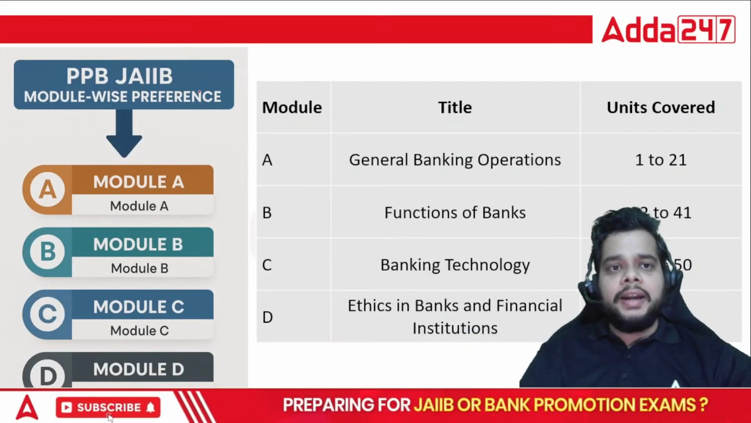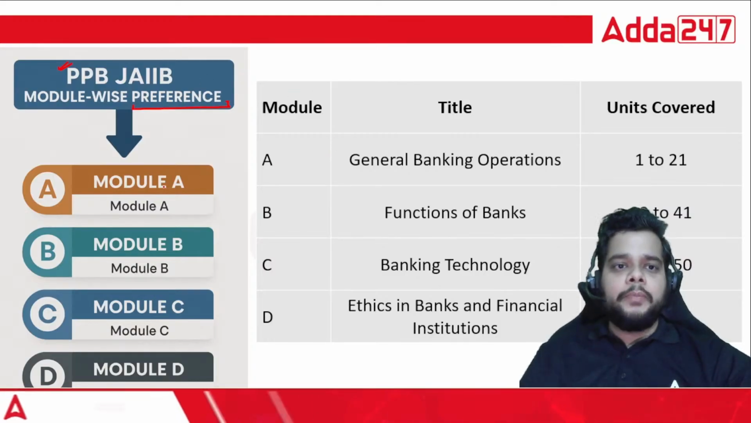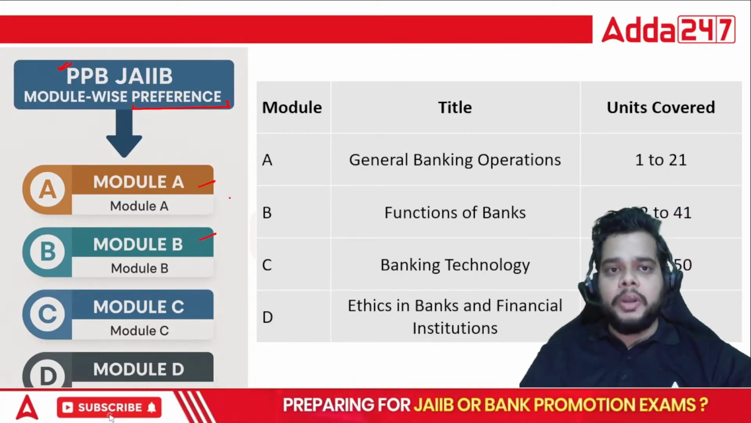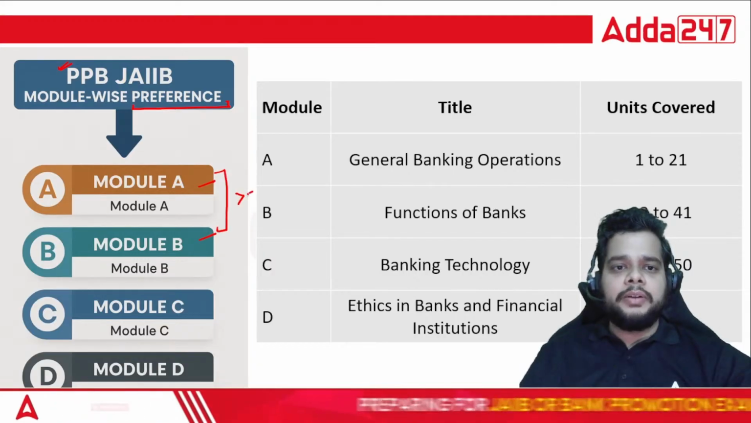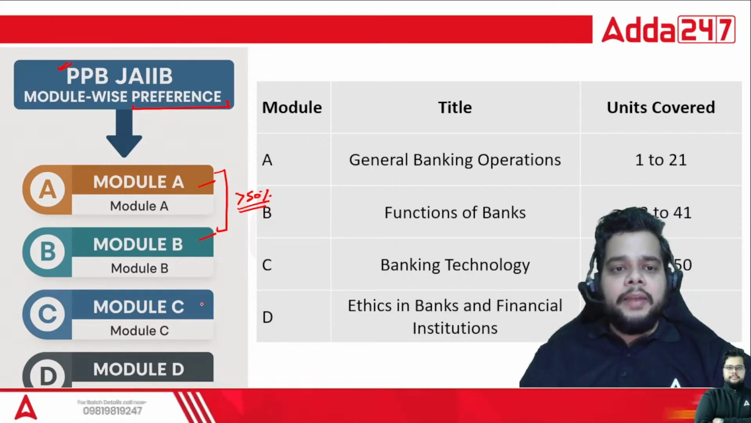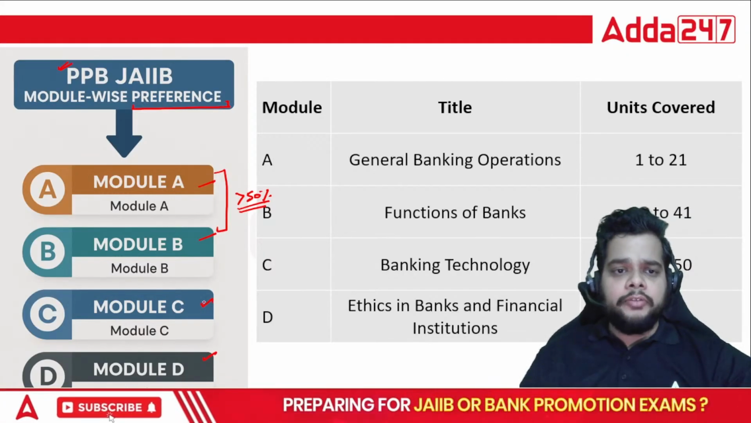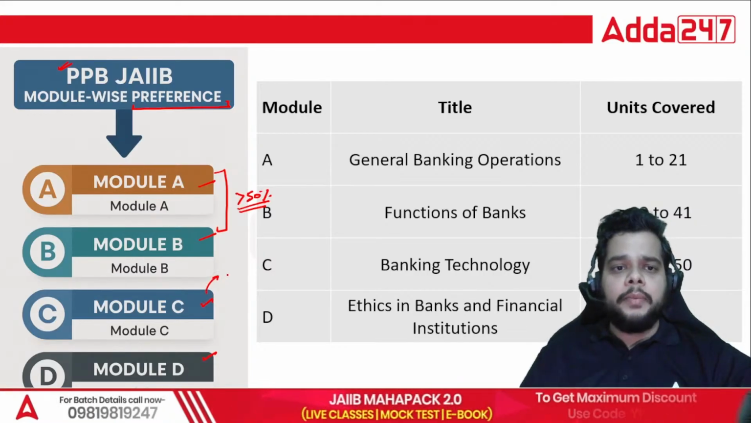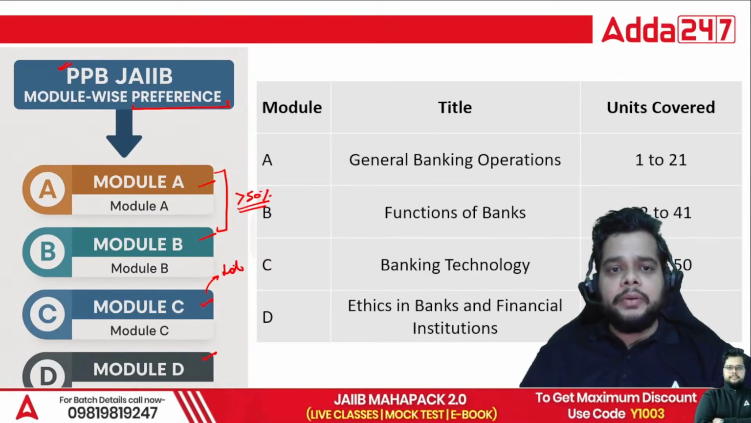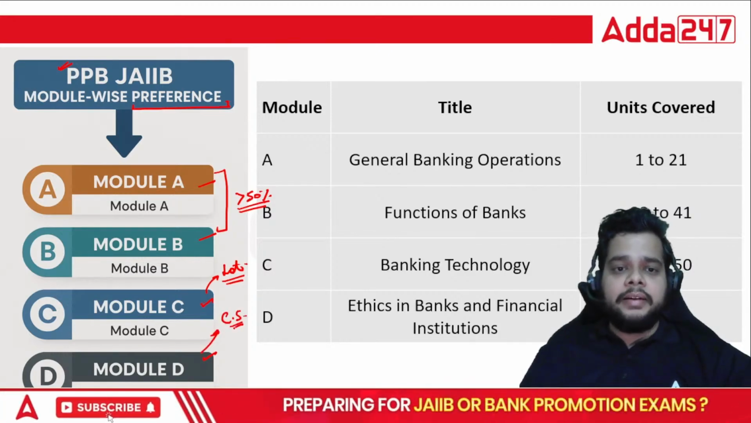But before that, if you are preparing for the JAIIB examination, what should be your preference when it comes to the PPB subject? You must cover Modules A and B first, because more than 50% of the questions in the examination will be from these two modules only. Then Modules C and D should be your priority. From Module C, you can expect a good number of latest-development questions, and from Module D, we can expect case study based questions.